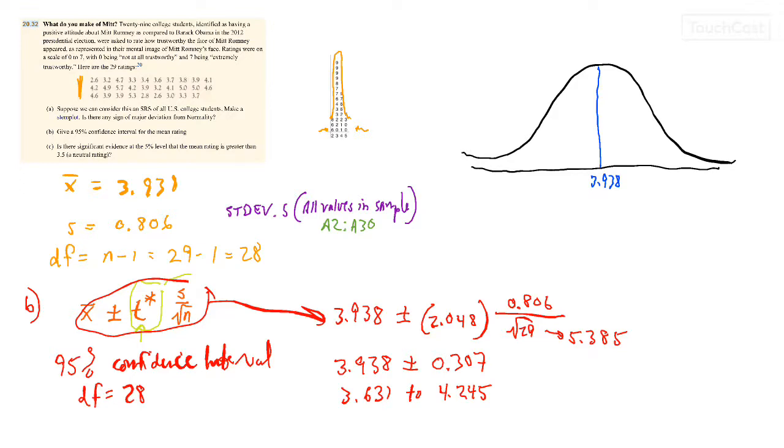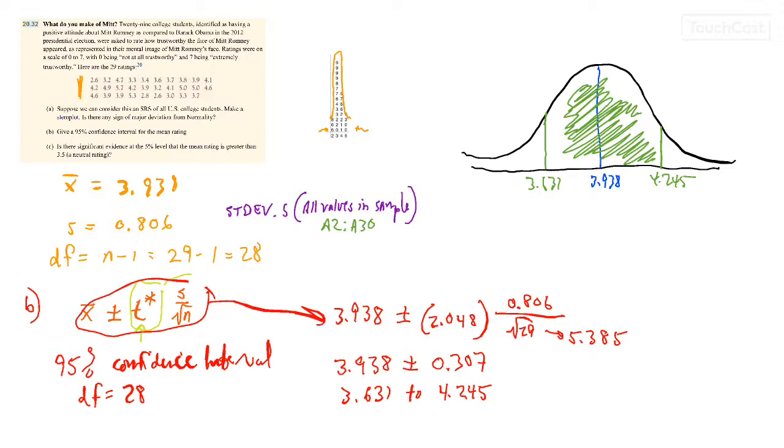And then we determined that with 95% confidence, things are going to fall between two values, 3.631 and 4.245. So essentially we're saying the mean is going to fall somewhere in this range here, 95% of the time. Not always, but 95% of the time.